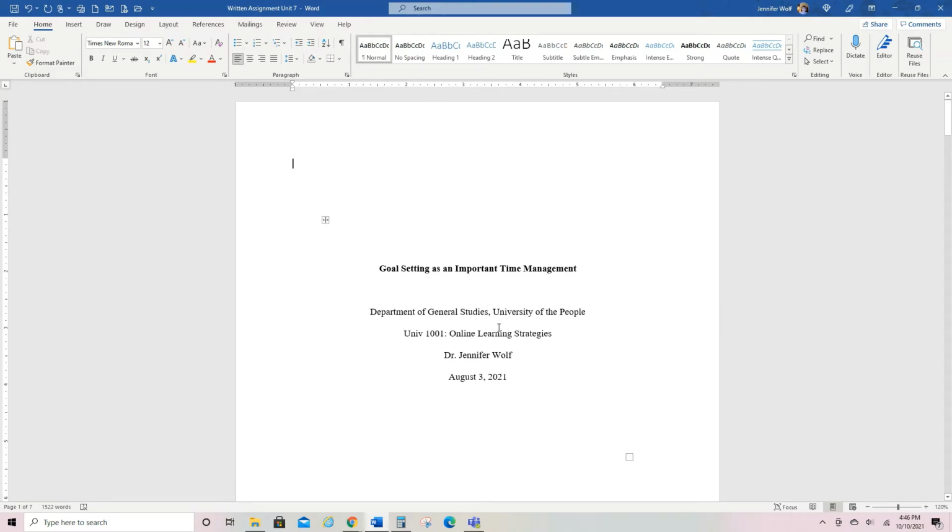Notice the student's name is nowhere on this paper, because when we peer assess, we don't want to know whose papers we're assessing. So always leave your name off of your papers. Okay, in other schools, they may not do that, but in UoPeople, leave your name off the paper.